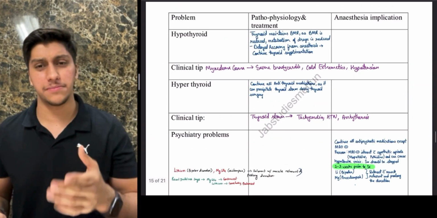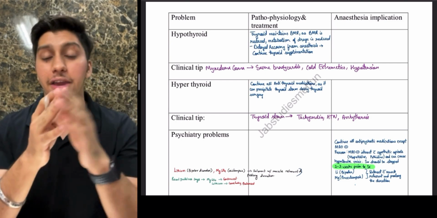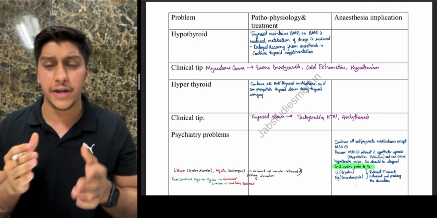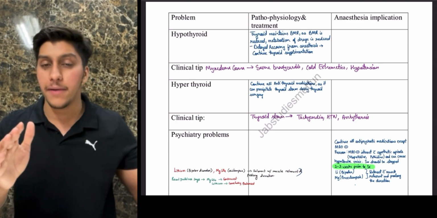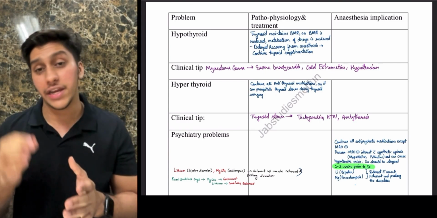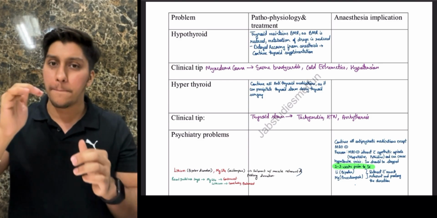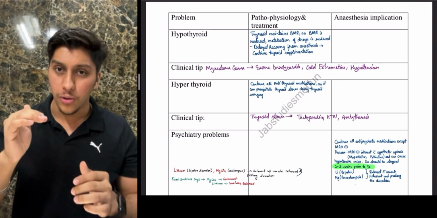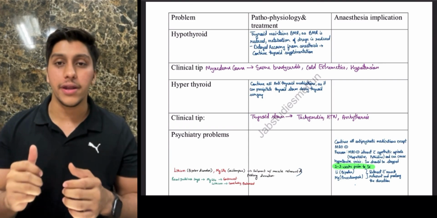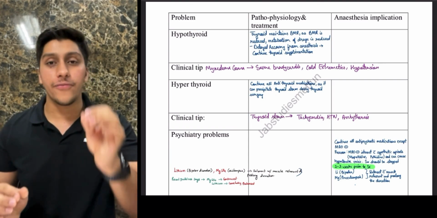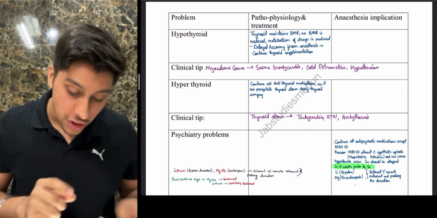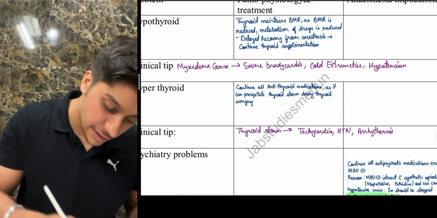Next, guys, hypothyroidism. Now why do you think hypothyroidism is dangerous? You know that the thyroid is responsible for maintaining the basic metabolic rate. What is the role of BMR with respect to anesthetic drugs? The BMR controls the excretion and elimination of the drug. If a patient has hypothyroidism and did not take the drug, the BMR is going to go low, so the excretion and elimination rate of the drug is also going to be low. The anesthetic drug is going to stay for a longer time, so the chances of the drug prolonging its effect increase. That is why you should continue thyroid supplementation till the day of surgery.